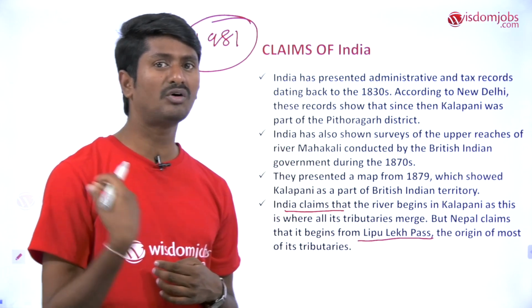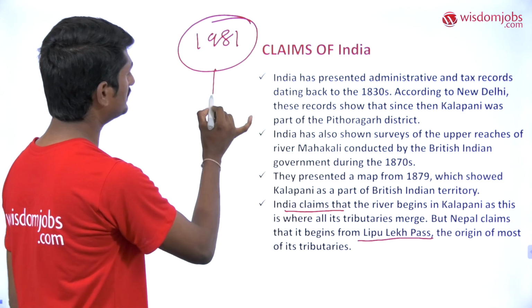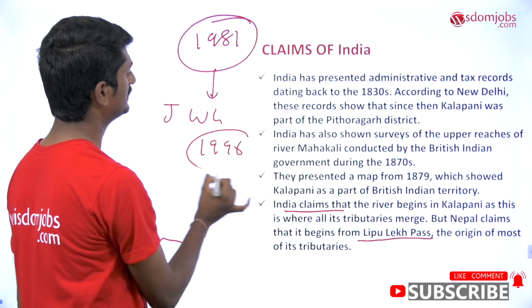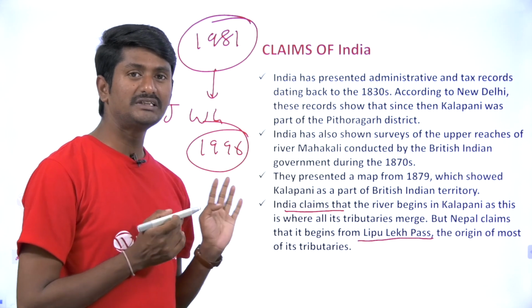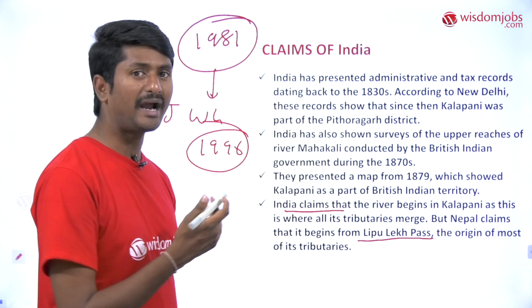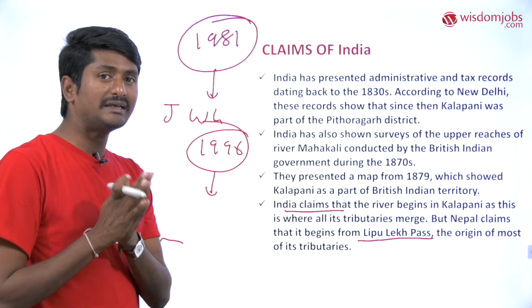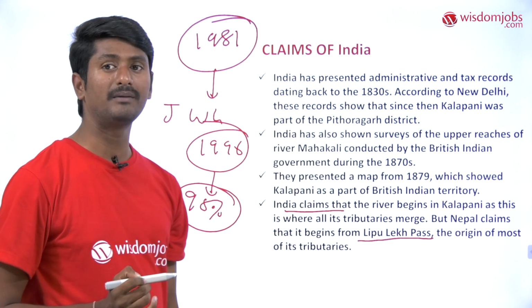After that, they formed a joint technical team to resolve the dispute between India and Nepal. This joint technical team could not resolve the disputes, so again it led to the formation of a joint working group in the year 1996. This joint working group went very much in depth into the matter of this dispute, and came to a conclusion that it had settled 98% of the border dispute between India and Nepal,